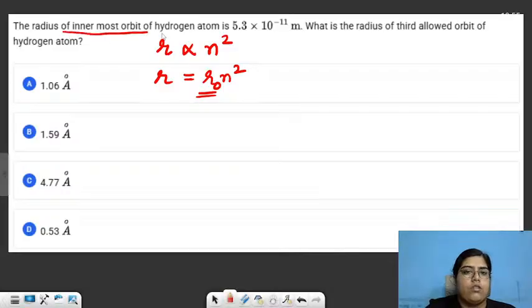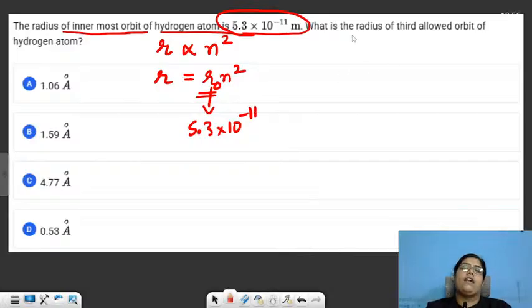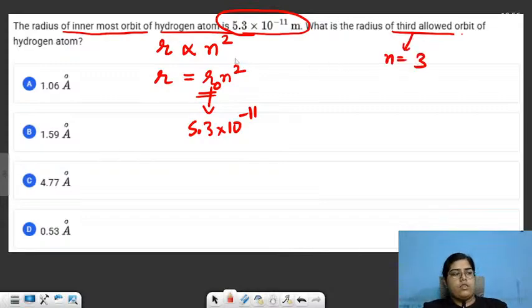Radius of innermost orbit of hydrogen atom is given to you. Innermost means the value of n is 1. So that is already given. This value is 5.3 into 10 raised to the power minus 11. And you are asked to find out the radius of third allowed orbit of hydrogen atom. That means the value of n should be 3. So you just need to multiply it with the square of 3.